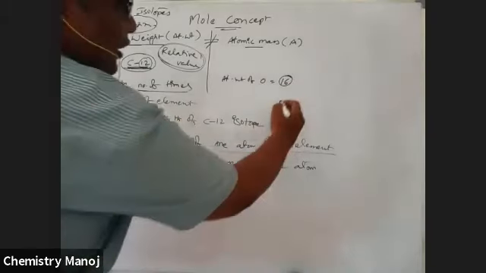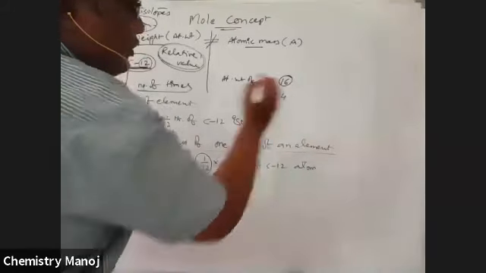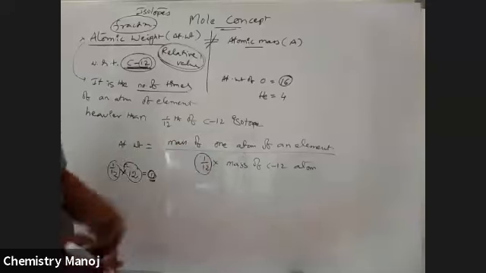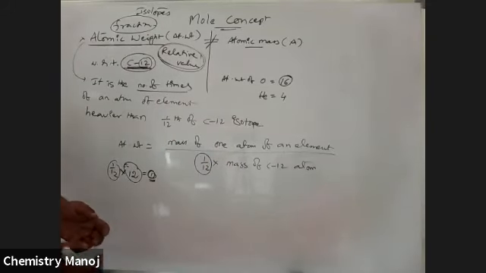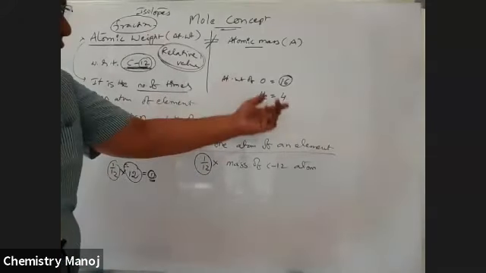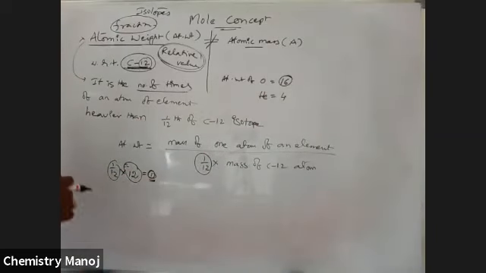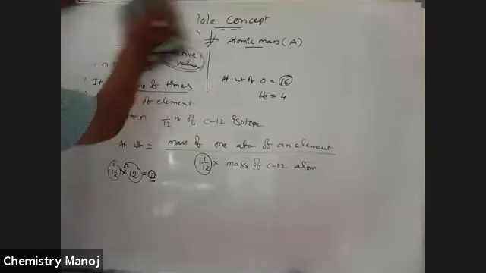Now, atomic weight of helium is 4. What does it mean? It is 4 times heavier than 1/12 of the mass of a C12 atom. That means there is a number of times. How many times the atom of an element is heavier than 1/12 of the mass of a C12 atom is called atomic weight. We must learn about this atomic weight.